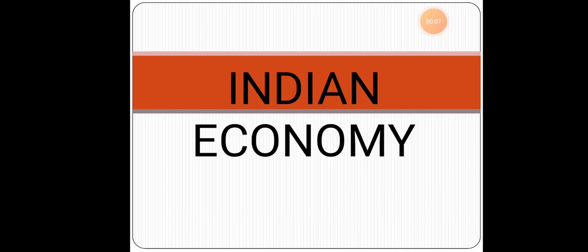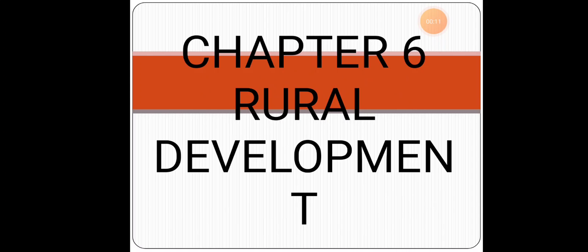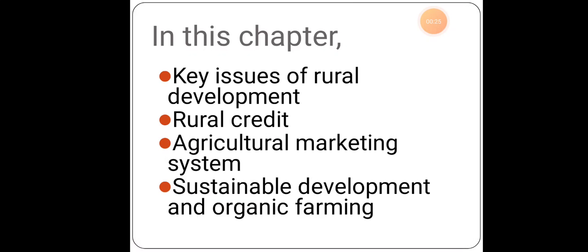So today we'll start a new chapter under Indian economy, that is chapter 6, rural development. Earlier we had studied human capital formation. In this chapter we will study the development which should be made in the rural areas. We will study the key issues or the problems of rural development.